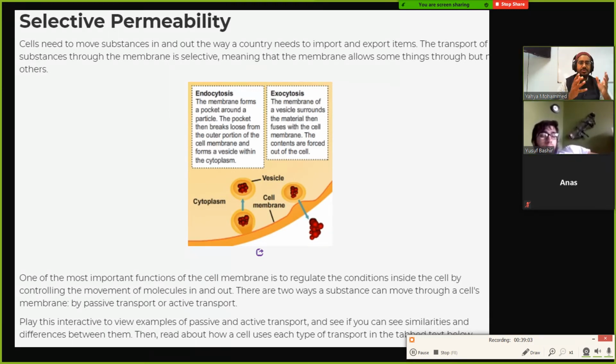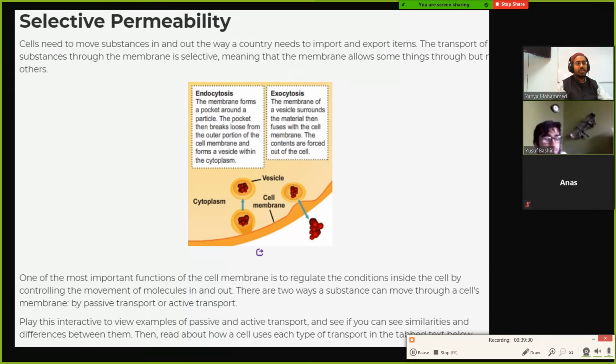So cells are selectively permeable, right? So what does that mean? What does permeability mean? Anas, I think Anas is gone. Where's Anas? What does permeability mean? If I say the cell is permeable, what does that mean? Like it can move. Not move, not quite move. Yusuf, what do you think? What does it mean if I say the cell is permeable? I'm not sure, brother.